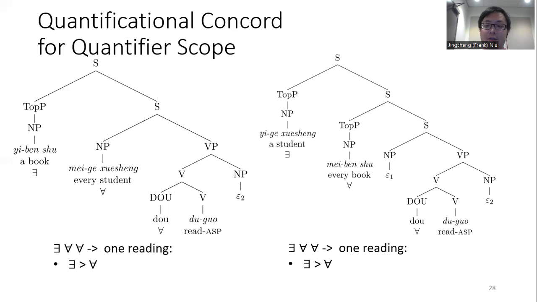And similar to the case with the double topicalization, the QO list is also exists, for all, and therefore there can only be one reading.